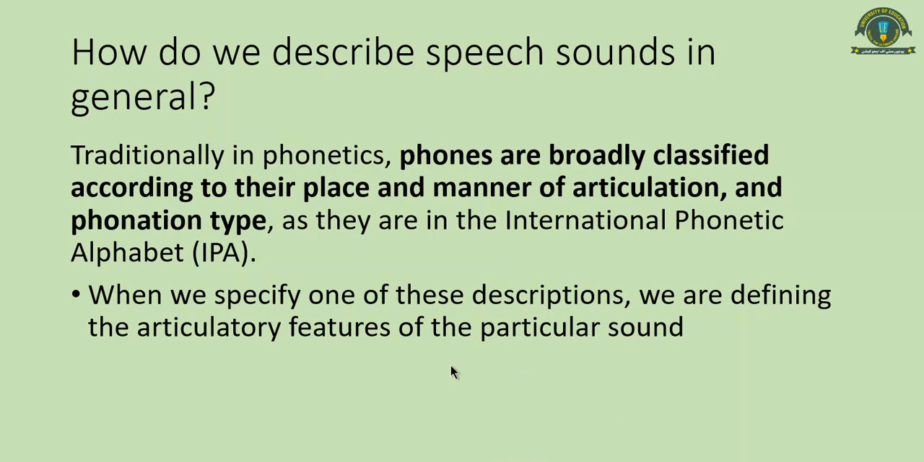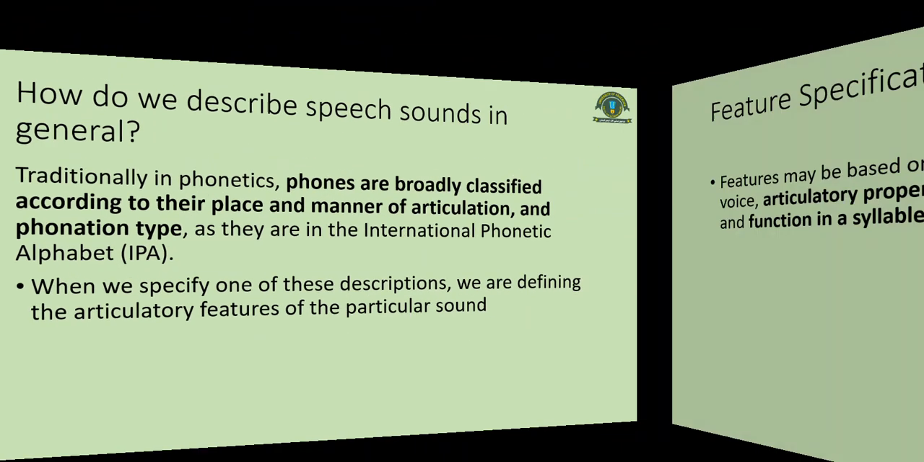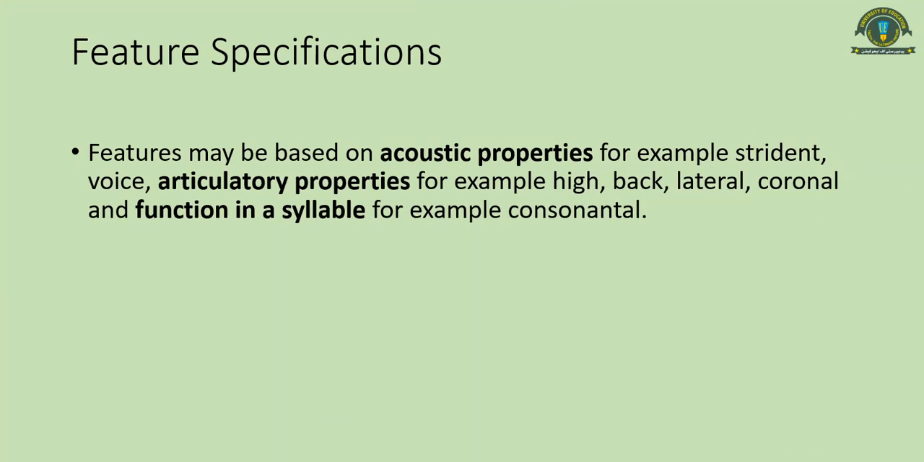If you say that p is a bilabial sound, or if you say p is a stop, or t is a stop and an alveolar sound, you are actually further describing their articulatory features. Now, these feature specifications in distinctive feature theory are not limited to only articulatory properties, as discussed in the last slide. So these are not only limited to places and manners.